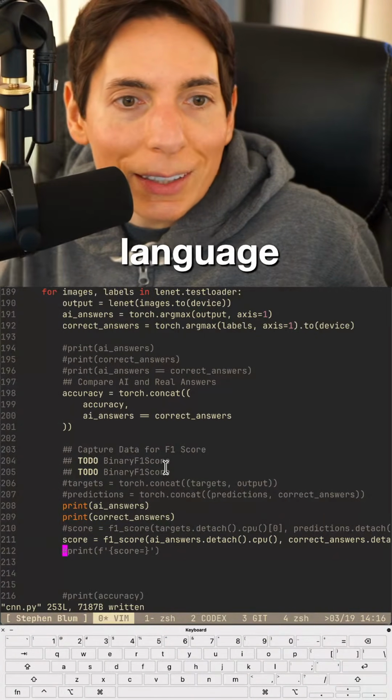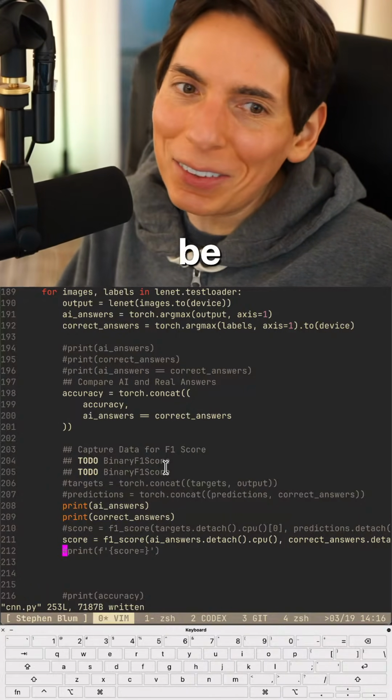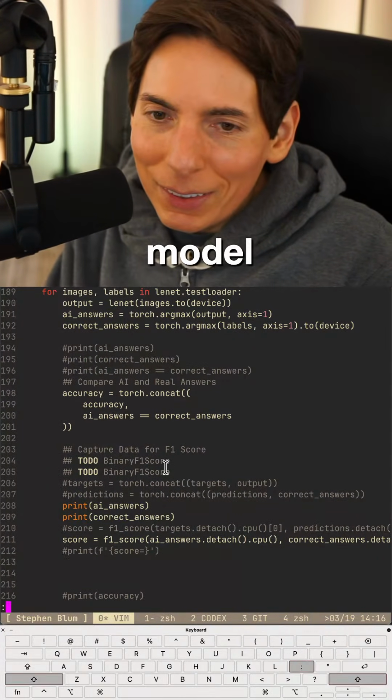Your language model doesn't need to be large to be impressive. That's a good point. It could just be a language model.